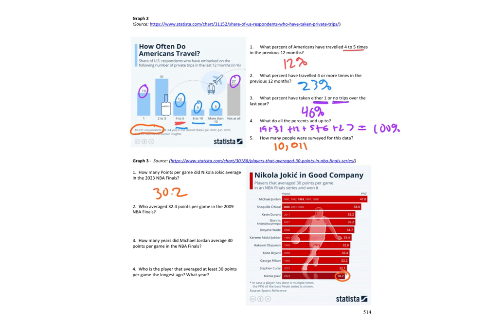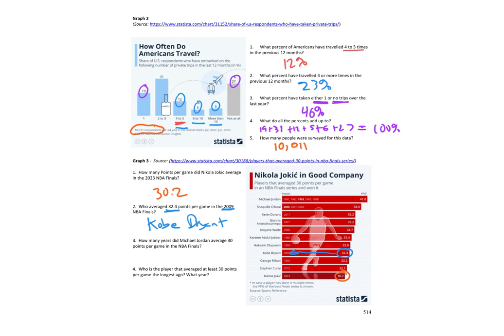Who averaged 32.4 points per game in 2009? The years are a little hard to find there, so I'm going to see if I see 32.4 somewhere. Oh, there it is. Who was it? 2009, Kobe Bryant. Kobe had a nice finals that year. Kobe Bryant.